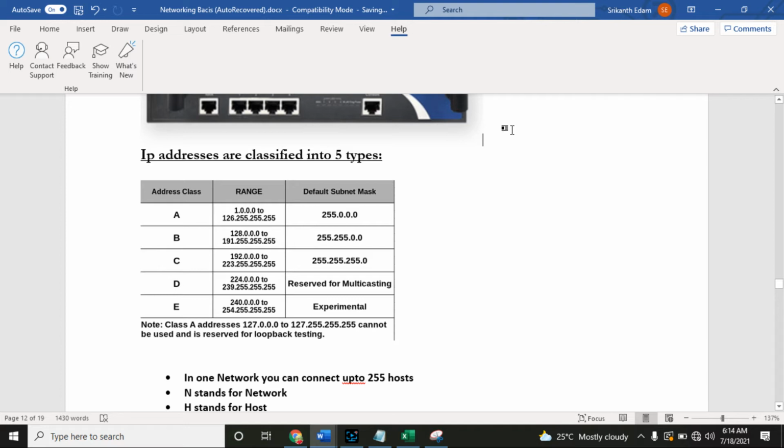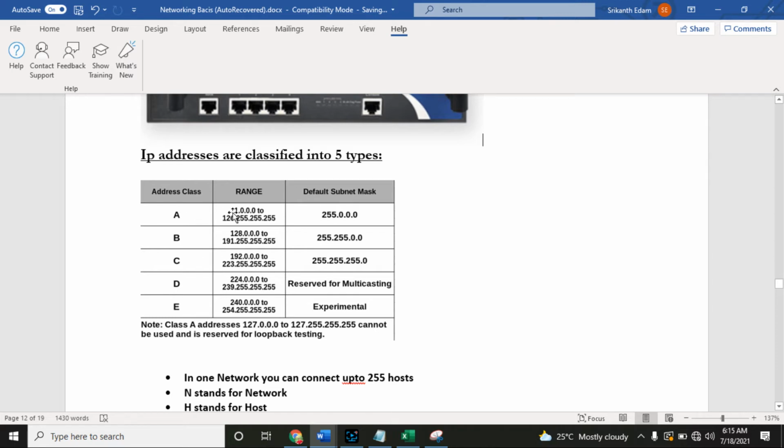You will understand the network when you understand the IP address. IP addresses are classified into five types: class A, class B, class C, class D, and class E. Here we have the range of IP addresses.